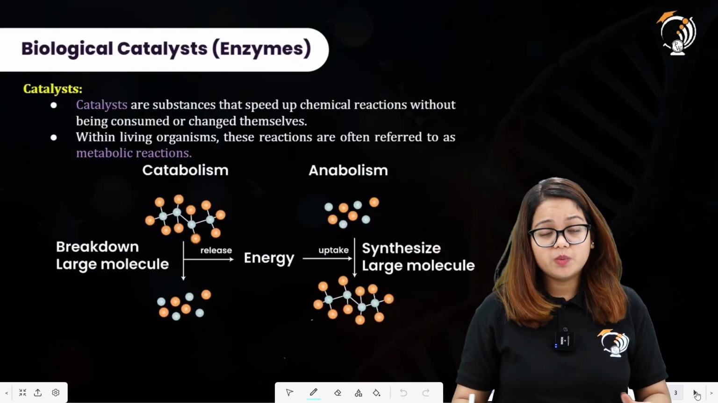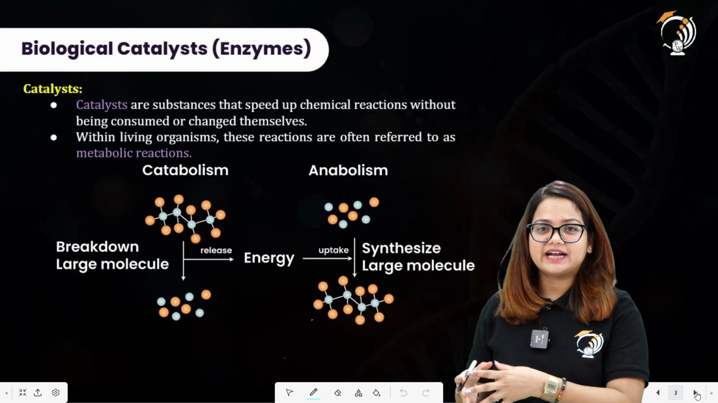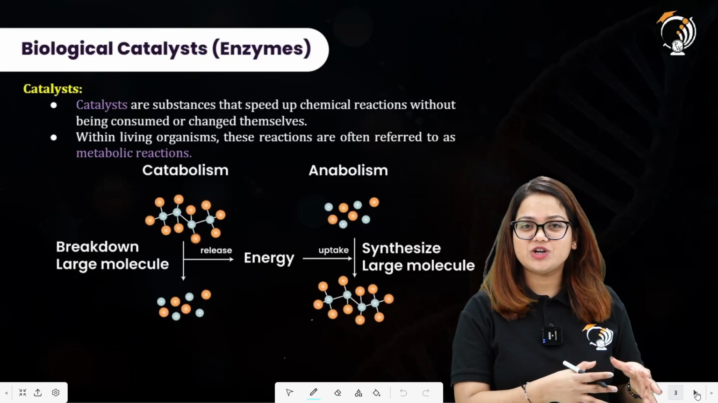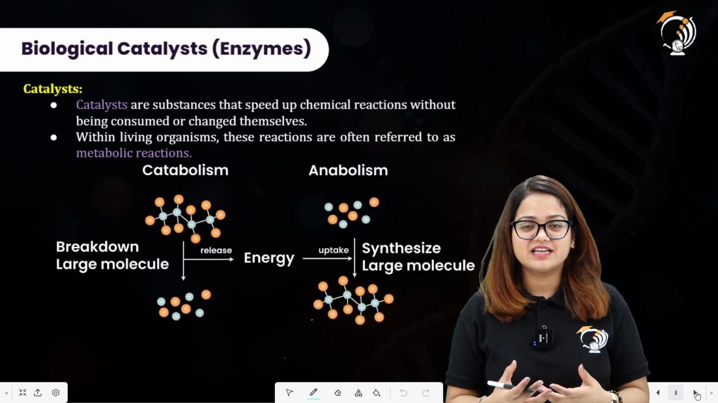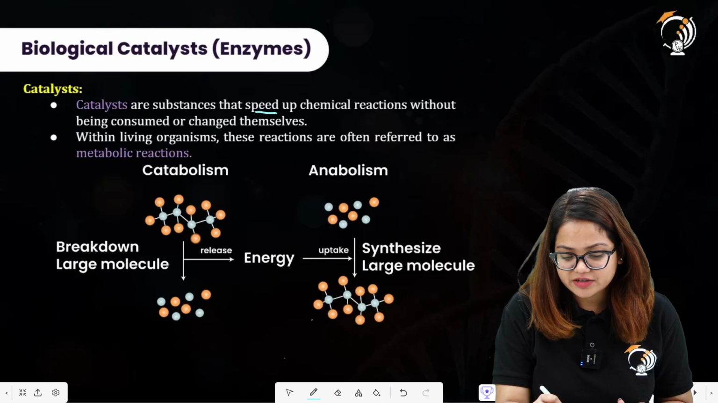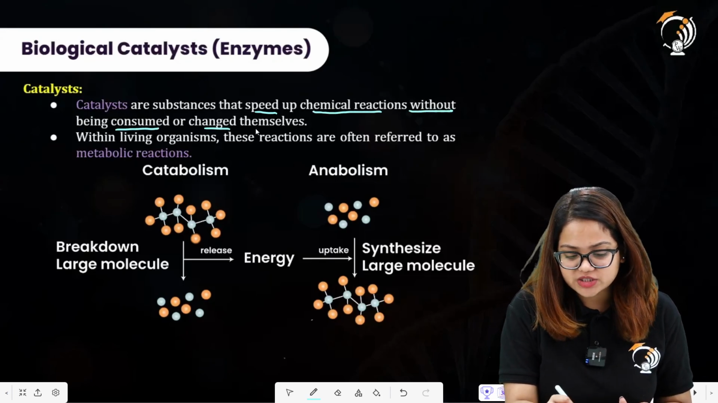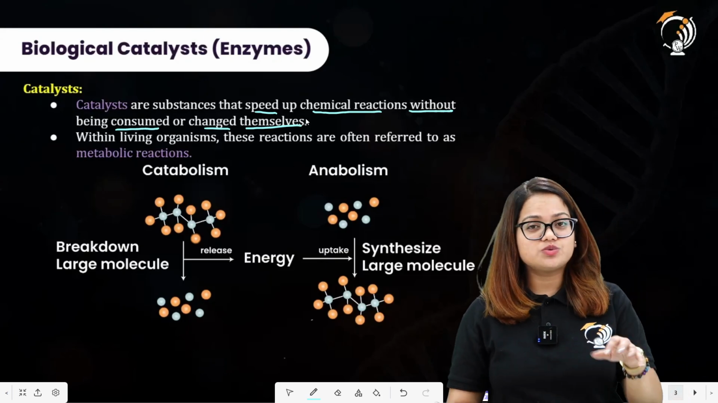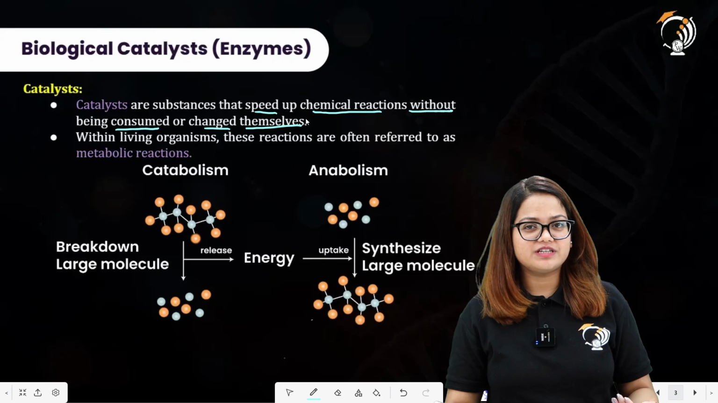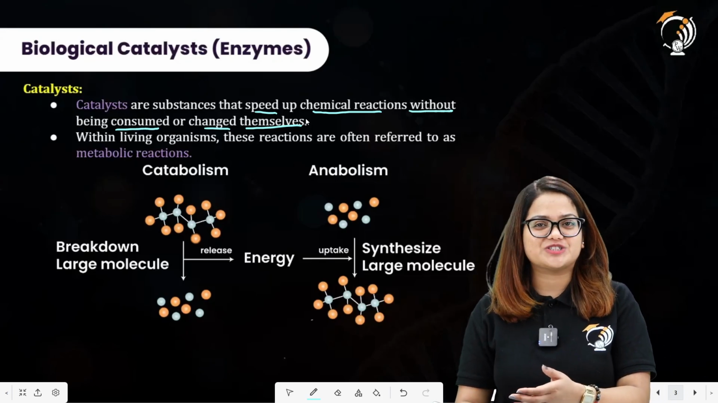So first of all, what are catalysts? Before getting to know about the biological catalyst, we must understand the meaning of catalyst. So what is a catalyst? A catalyst is a substance that speeds up chemical reactions without being consumed or changed itself. So they do not change themselves throughout the chemical reaction. What function do they perform? They increase the rate of chemical reaction, all right.